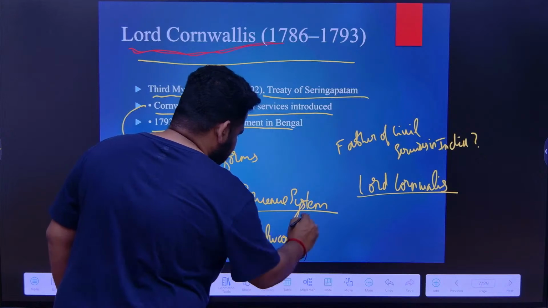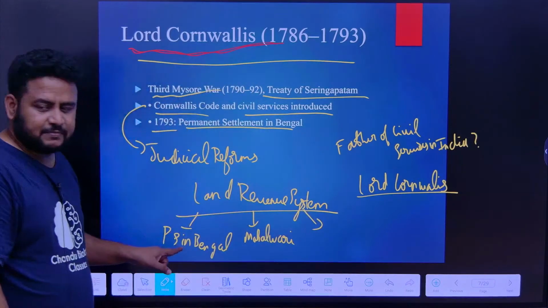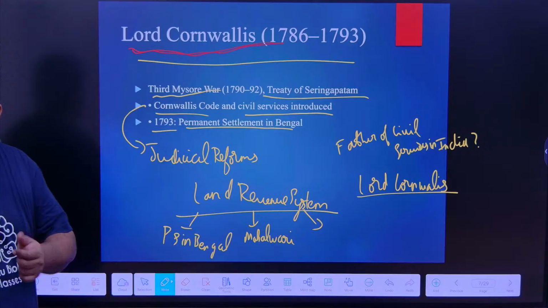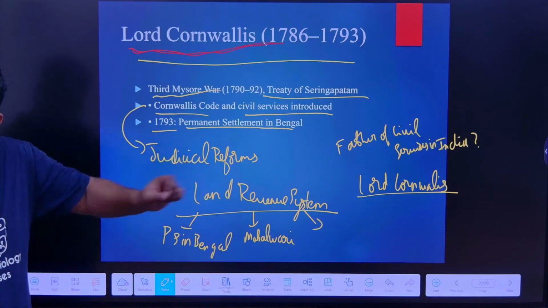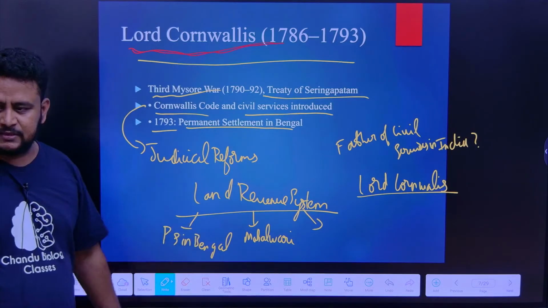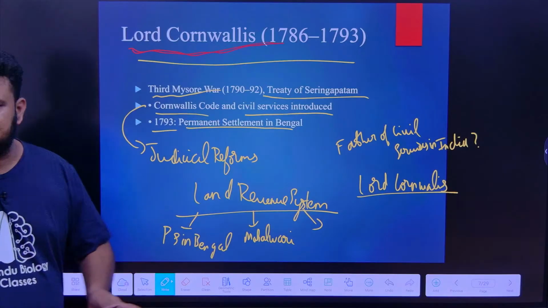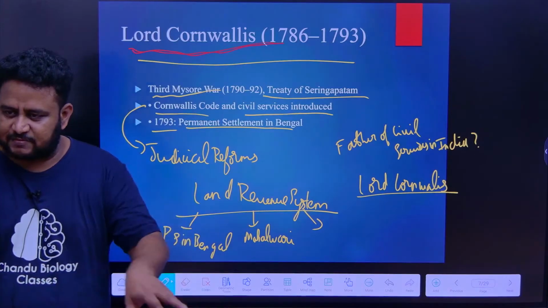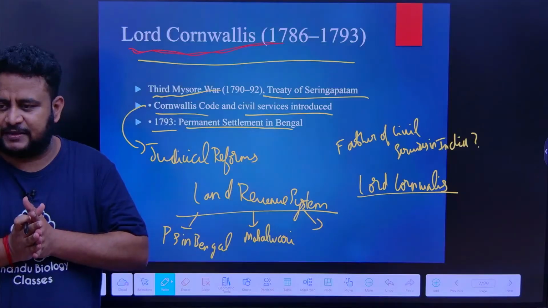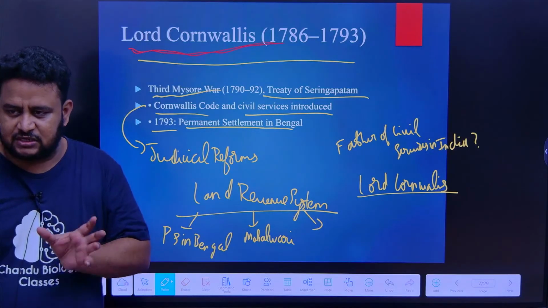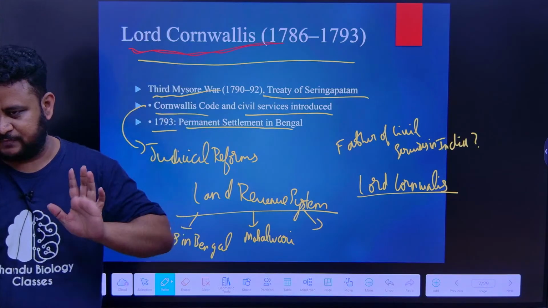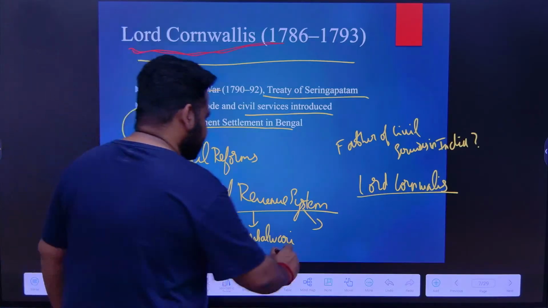Next we have the Mahalwari system. In the permanent settlement system, the zamindars will collect the revenue, keep something, then give to the British. In the Mahalwari system, each Mahal means village. Each village will collect the taxes from the farmers, and the village headman will give to the British. That is Mahalwari system.